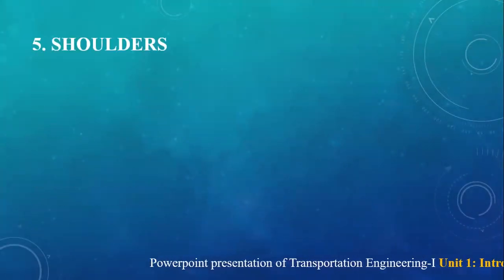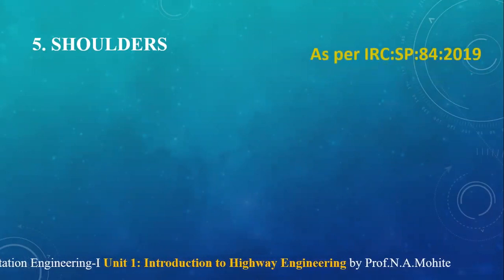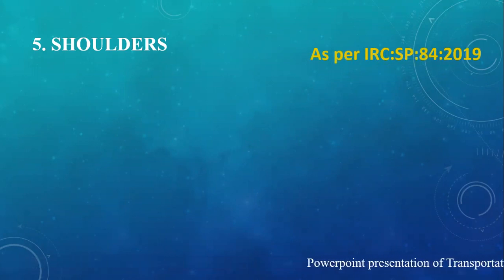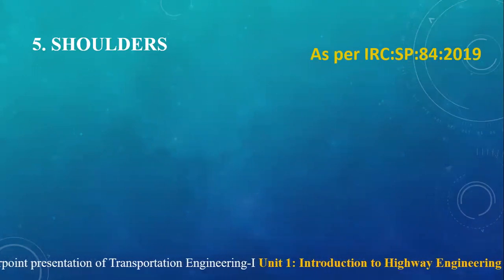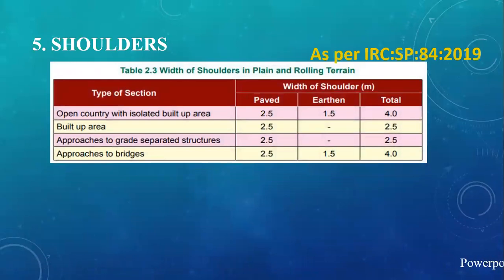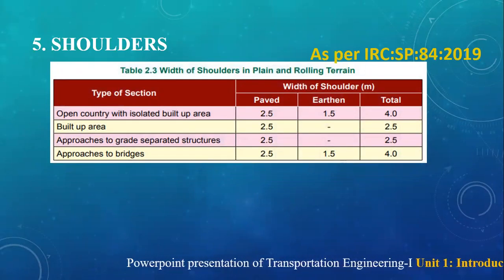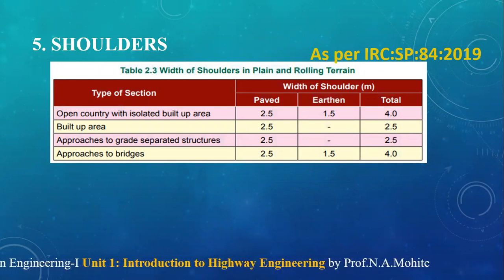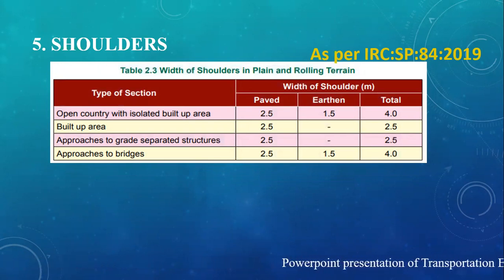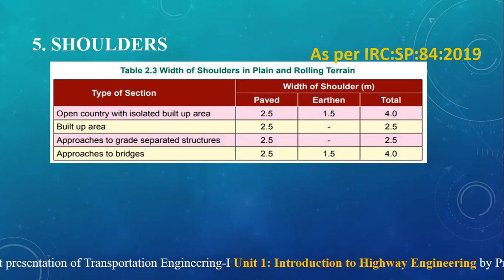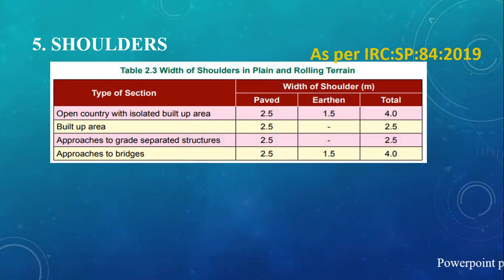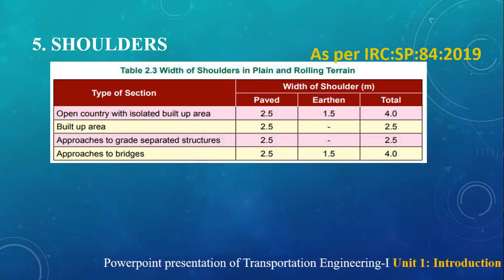Next are the shoulders. Shoulders are the strips provided on either side of the carriageway, which have enough strength to support a loaded truck in wet weather, whenever there are chances of settlement. Whenever a truck or any heavy vehicle travels during wet weather, the strata available below the pavement may settle, so there are chances of settlement of the carriageway.